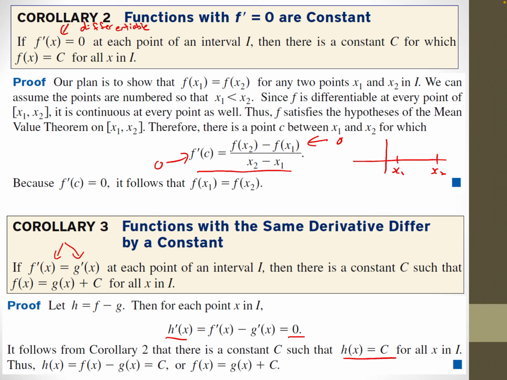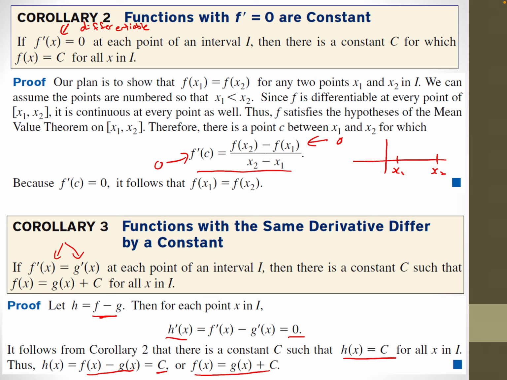And that means f minus g, which is what that original function is, must be equal to some constant. And if I move that constant over, I get the result I'm looking for: f at x equals g at x plus c. That is, this function f at x must be equal to the other function g at x plus just a constant. So if their derivatives are the same, they must only differ by a constant. And that result might have been fairly obvious before we even started: if two functions have the same derivative, they must be the same function, except for maybe a constant difference. That's the only thing that can be different.